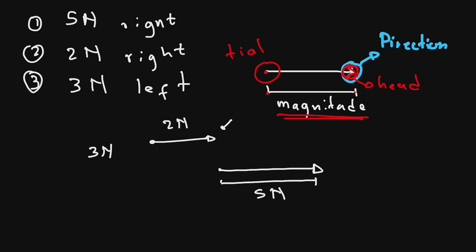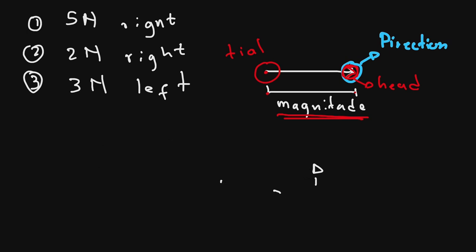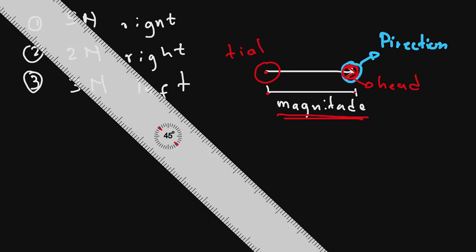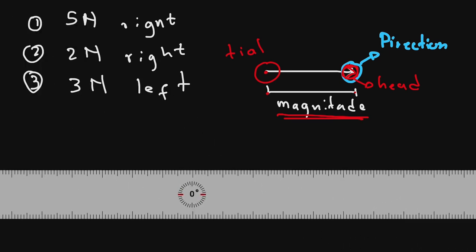So let us now apply what we are saying to actually solve this problem. If we want to solve this problem, we must be accurate. That means we must know what the magnitude of our vector is. In this case, we see the magnitude of our vectors is in newtons, and if we want to be accurate, we need to use a ruler, and in our ruler, we only have 2 units. For example, at the top here, it can be centimeters, and at the bottom, it can be millimeters, depending on what type of ruler you are using.